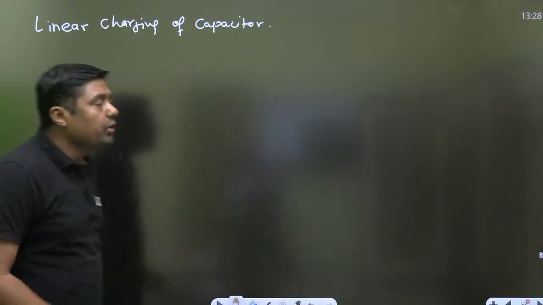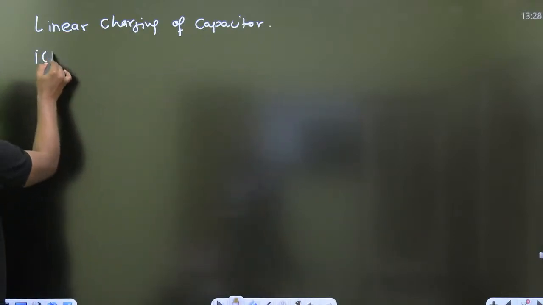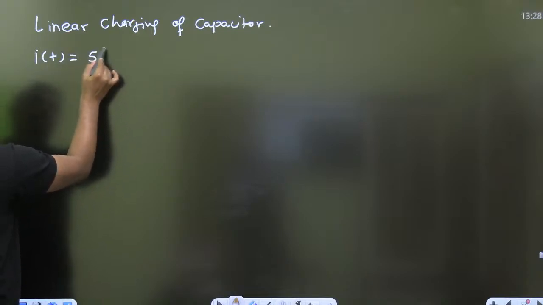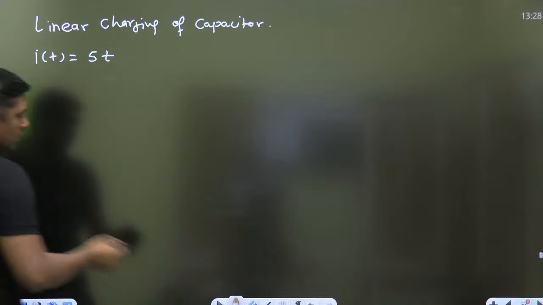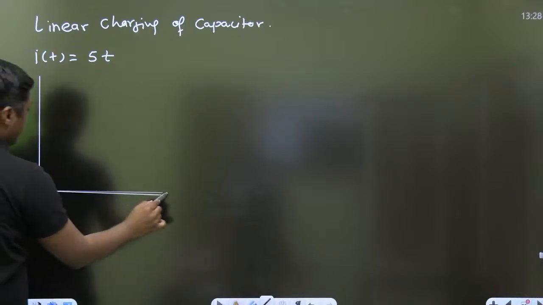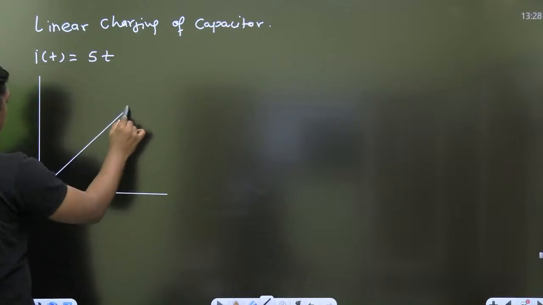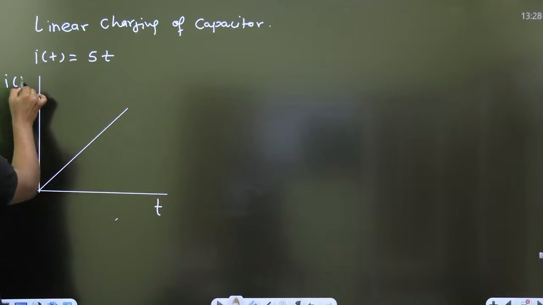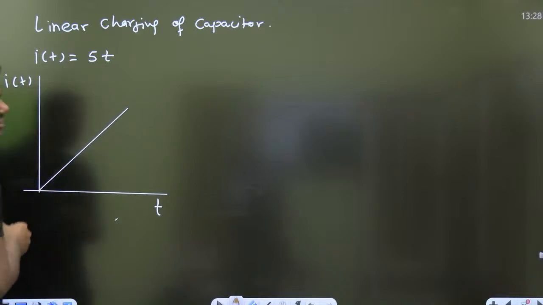No, if we are going to give the current linear, what is the meaning of the linear? It is a function of the time, 5t. This is a ramp function. 5 is the slope of this line.